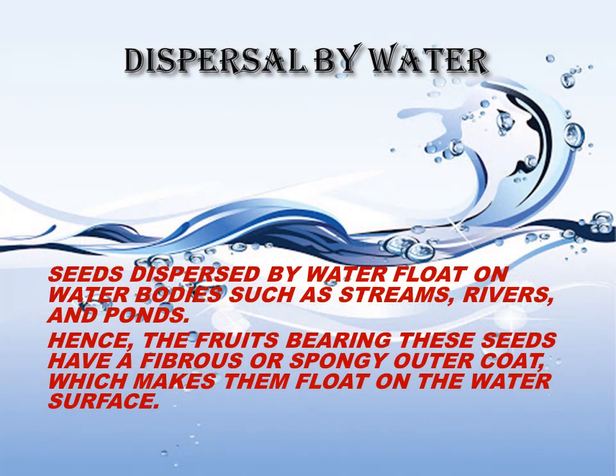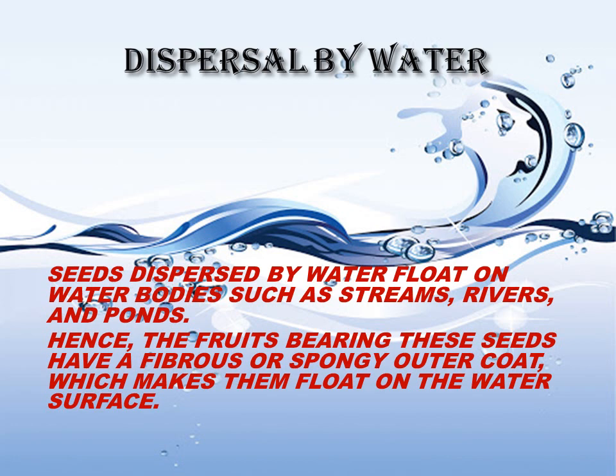So the first agent of dispersal we are going to learn is dispersal by water. Many plants grow in and around the water bodies. So seeds and fruits of such plants are usually carried by the flowing water to far off places. Seeds dispersed by water float on water bodies such as streams, rivers and ponds. Hence, the fruits bearing these seeds have a fibrous or spongy outer coat which makes them float on the water surface.